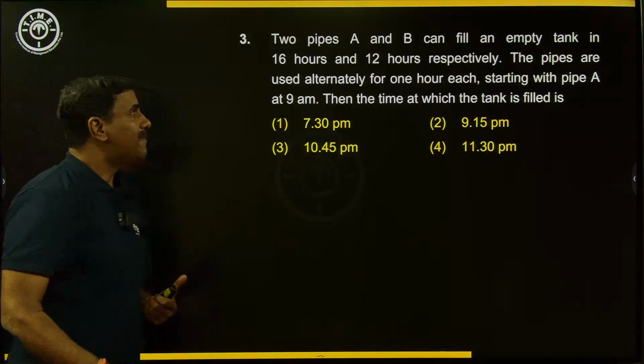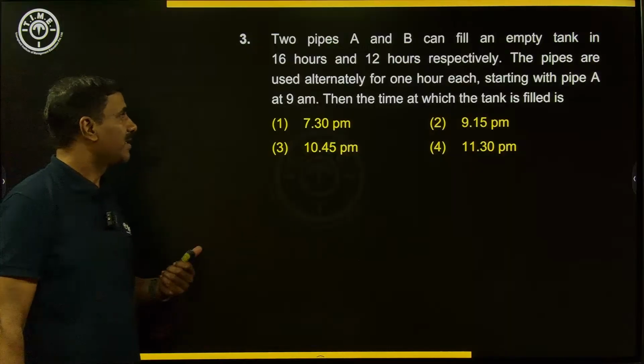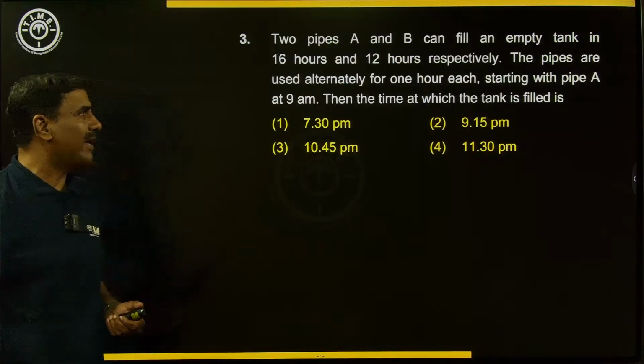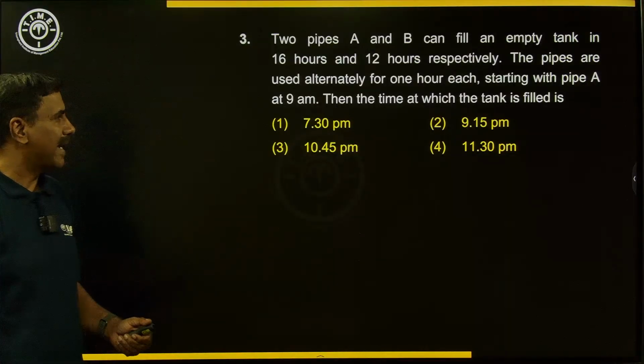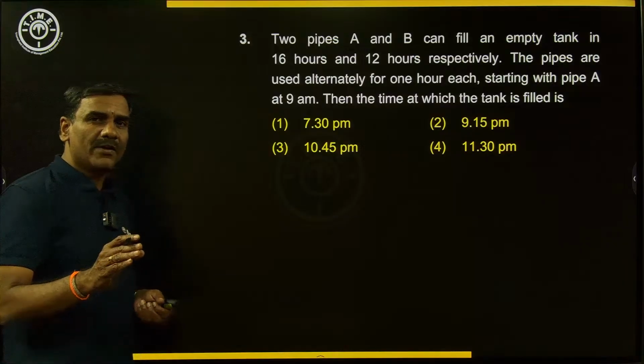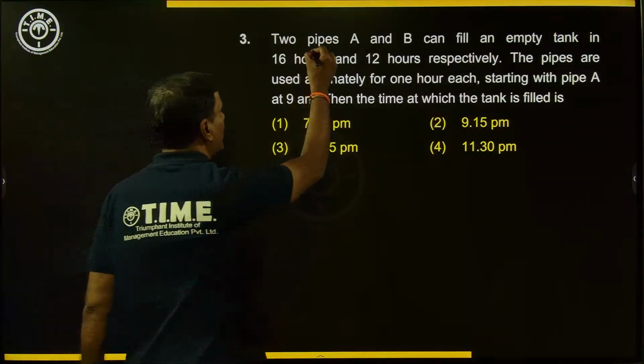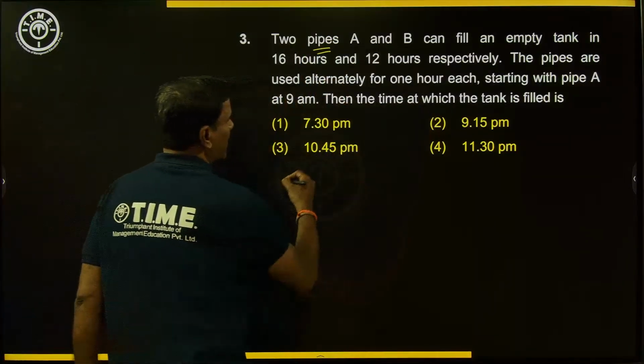Here, 2 pipes A and B can fill an empty tank in 16 hours and 12 hours respectively. The pipes are used alternatively for 1 hour each, starting with pipe A at 9 AM. Then the time at which the tank is filled is the question. So if you are observing carefully, this question is mainly dealing with 2 things. One is pipes, and it is dealing with alternate hours basically.